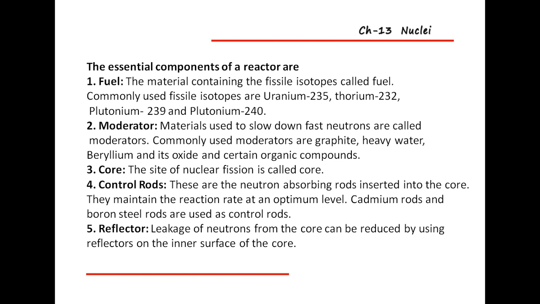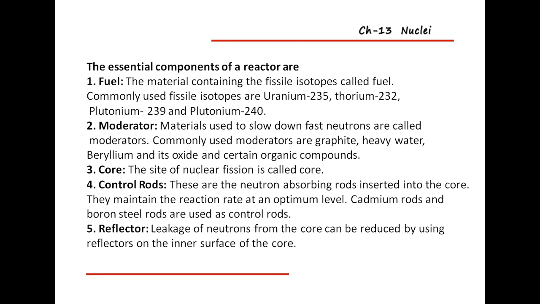They will maintain the reaction at the optimum level, and the cadmium rods or boron steel rods that are there are known as the control rods. If you insert them there, they will slow down that process.